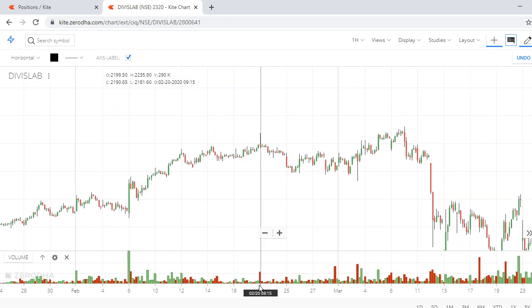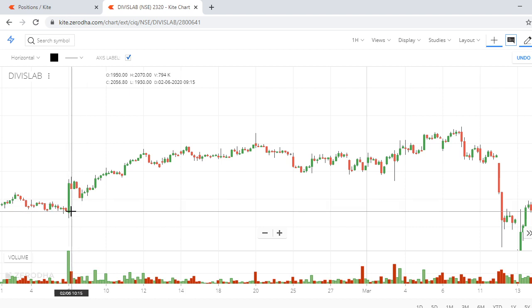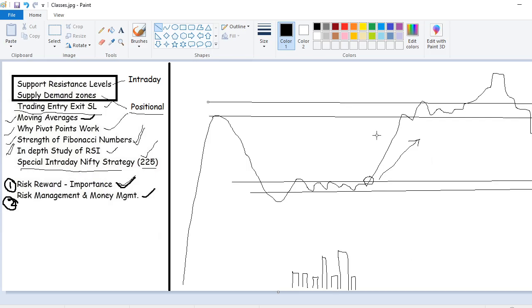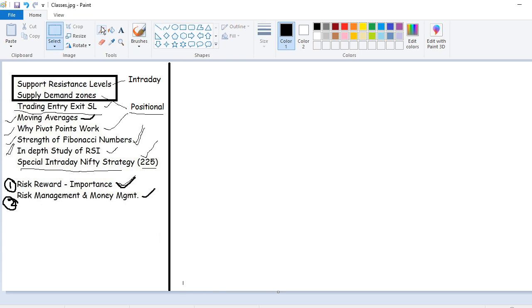See this one, huge volume when compared to the last 10 days, 15 days, huge volume, this red candle. And if you look at this candle, this is almost at a swing high, from here to here, swing high, and the condition is it should have a big tail. That means what I am trying to find is a candle which is having a reversal indication, where the price action is more. So this is one candle where the price action is more.